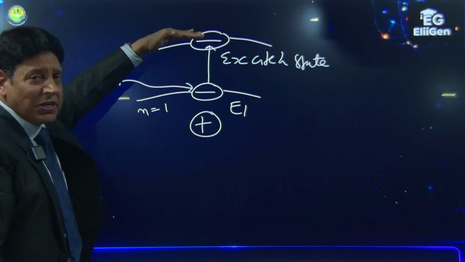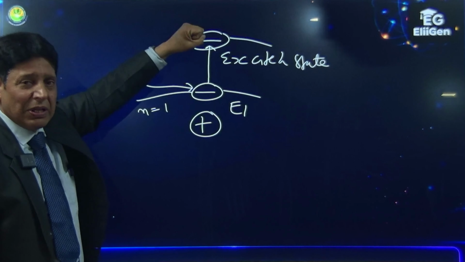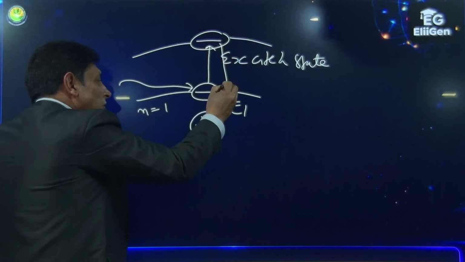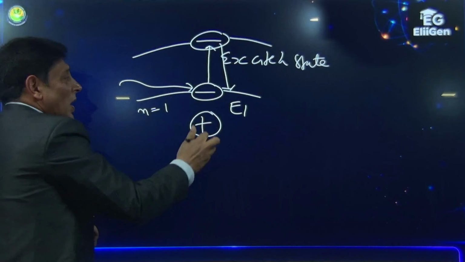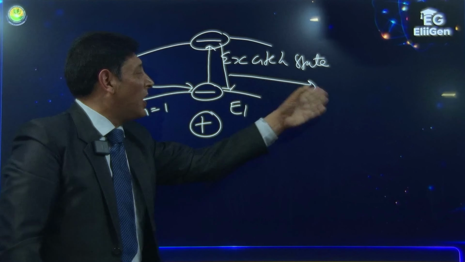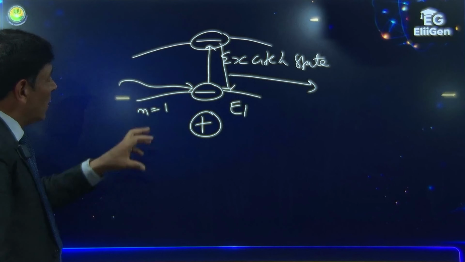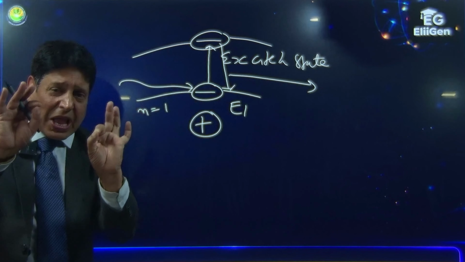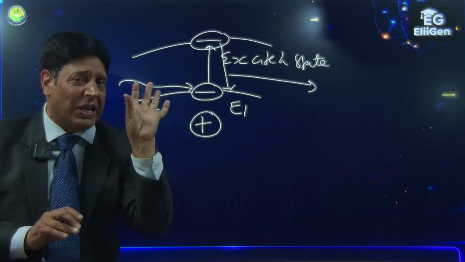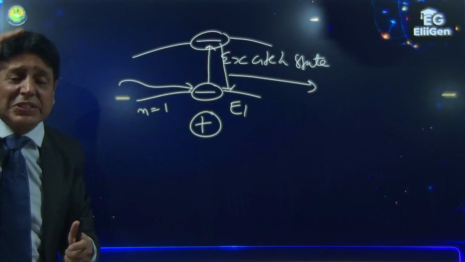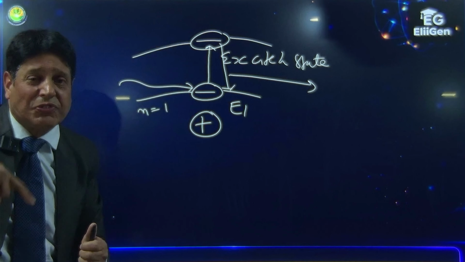In the excited state, the electron is unstable. It has a tendency to come down. As it comes down, it loses a fixed amount of energy in the form of radiations. And so long as it is present in a particular shell, it will neither lose nor gain energy. It only gains or loses energy during transition, during change of shell.